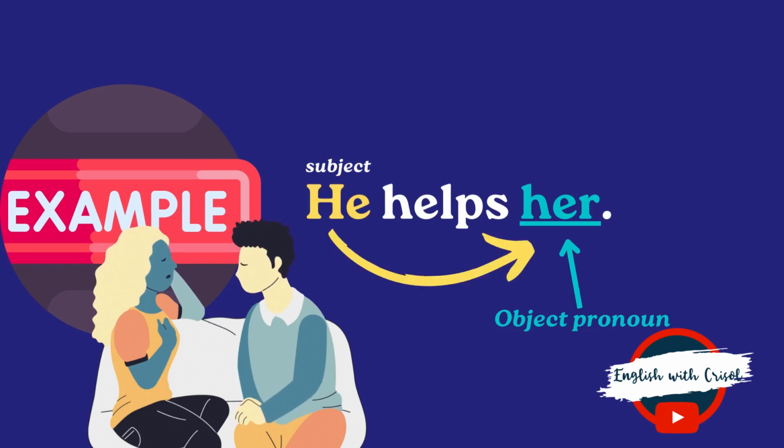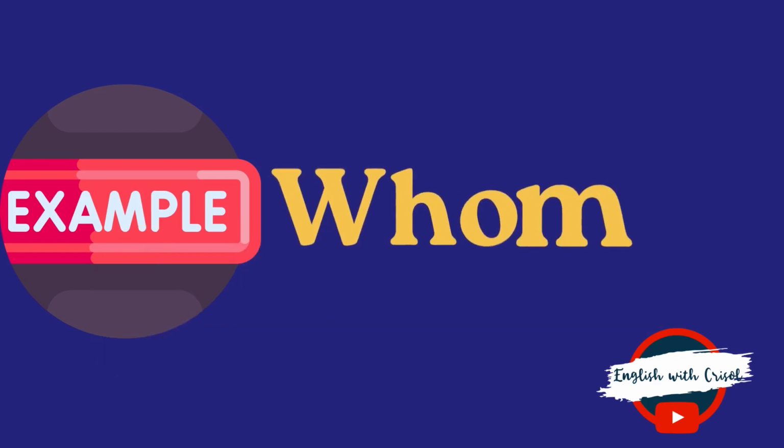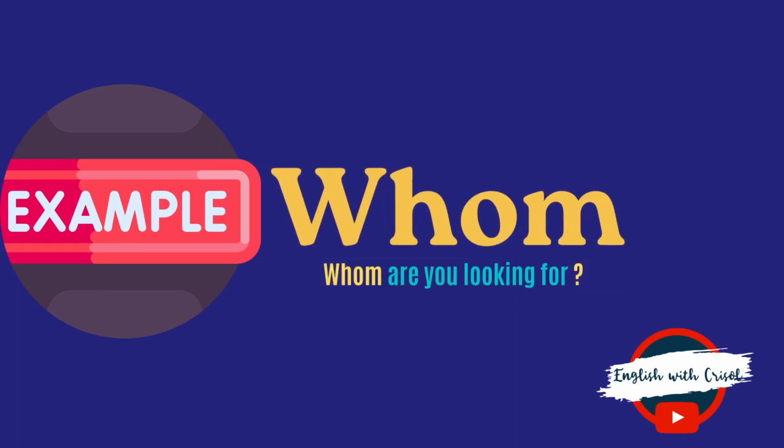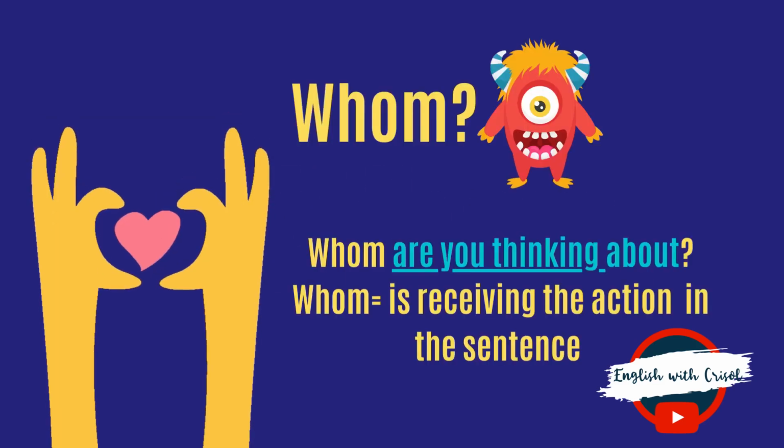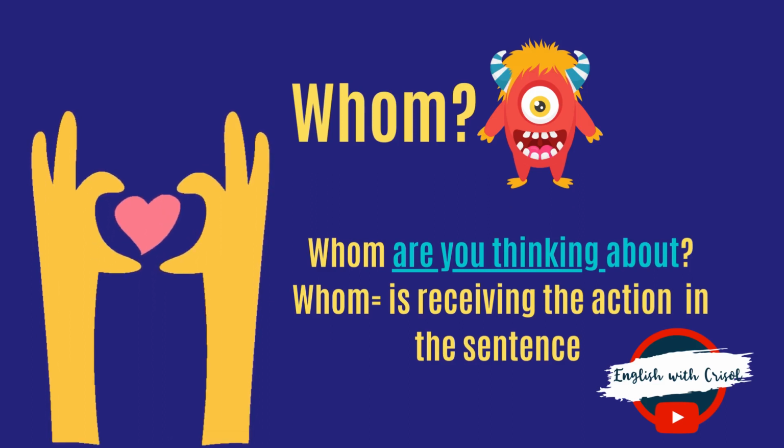He is helping her. She is receiving the action. The same dynamic happens with the word whom. Whom is receiving the action in the sentence. Whom are you looking for? Whom are you thinking about? Whom is receiving the action in the sentence.